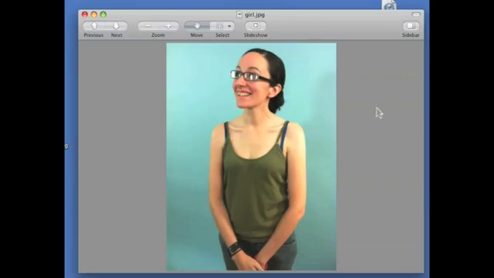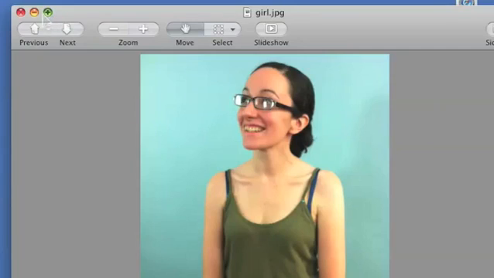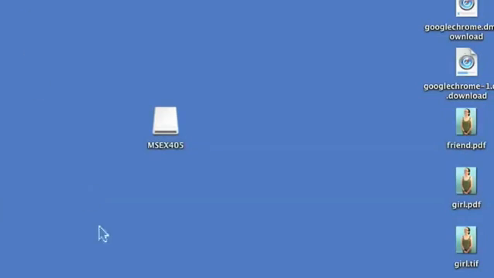I have a picture opened up of a nice young lady, and in order to close this window, I'll bring my mouse to the top left-hand corner. And when I do that, these buttons turn into a plus, a minus, and an X. I want to click on the X button, and when I do that, the window automatically closes.